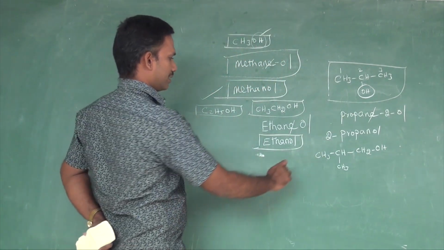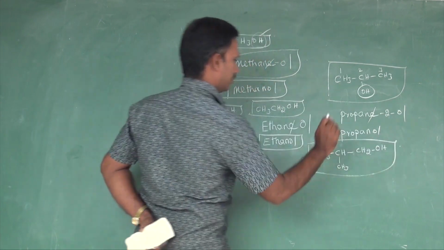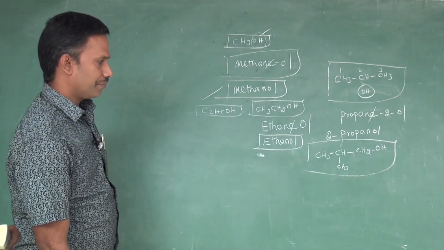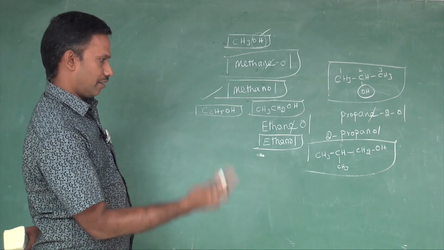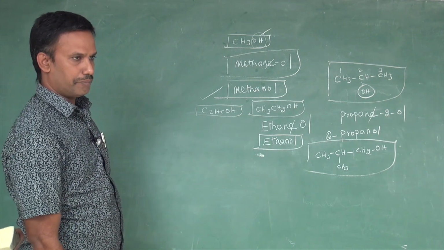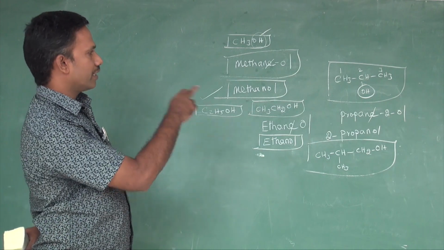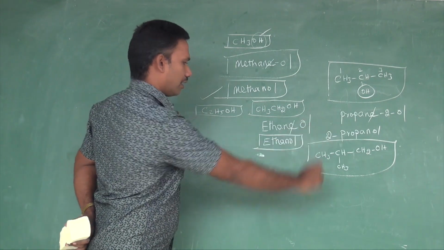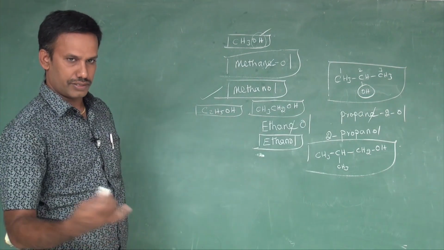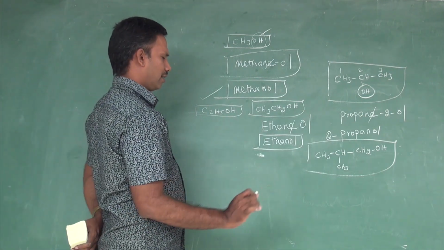This is a complete example which will give you all the information to name by IUPAC. Why? Because there is a prefix, and there is a suffix also. Both are combined. This is the first example we have seen so far, a simple example. This is all in one: prefix, suffix, root word. So do not bother about this.